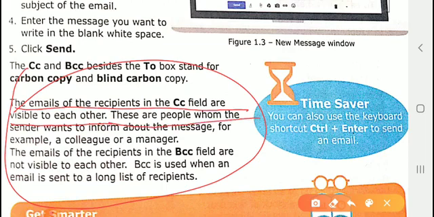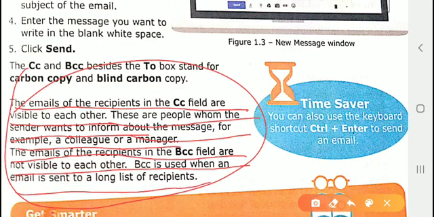These are people whom the sender wants to inform about the message, for example a calling manager. The email recipient and BCC are not visible to each other. BCC is used when an email is sent to a long list. As we discussed earlier, CC is visible to each other.